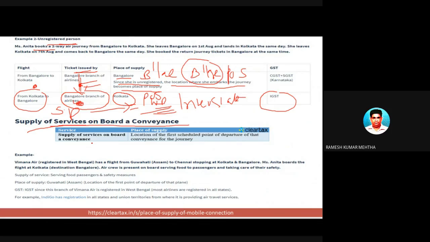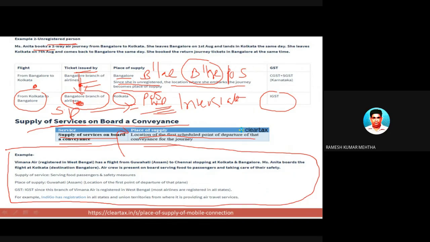So what type of service it is, number one, and number two, what type of supply it is, we are going to identify that. So that type of supply of service is supply of services on board, and the place of supply, this is our answer. The place of supply for services provided on board a conveyance is the location of the first scheduled point of departure of that conveyance for that journey. Okay, let me give an example. You can go through this example.